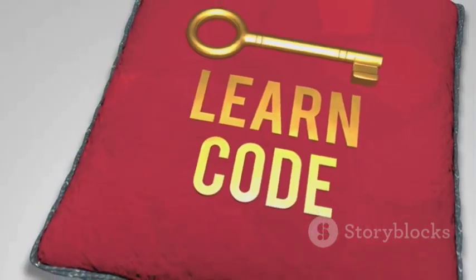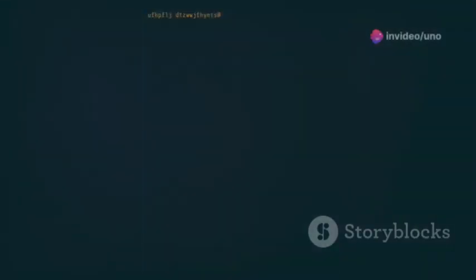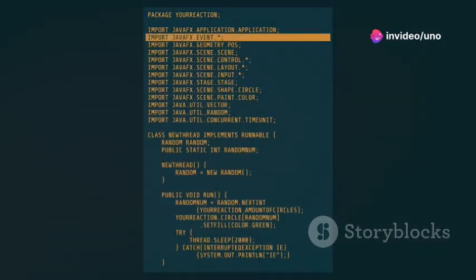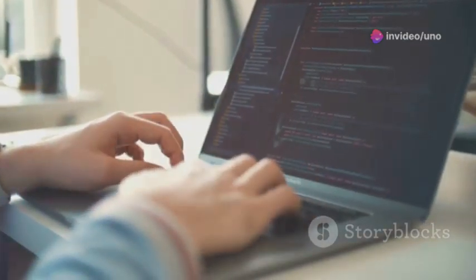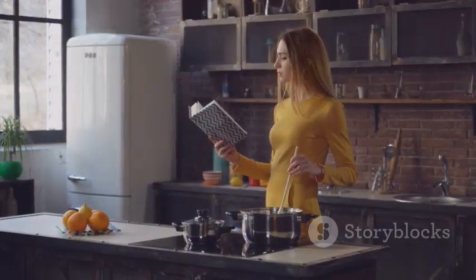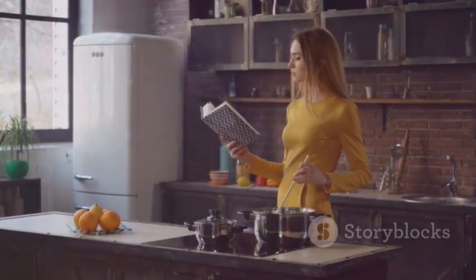Python stands out for its beginner-friendly nature. Unlike some languages with complex rules, Python emphasizes readability. This makes it easier to understand and write code. Python's syntax is clear and concise. Imagine writing a recipe. Python is like using simple, everyday language. This is unlike other languages that might feel like deciphering a secret code.